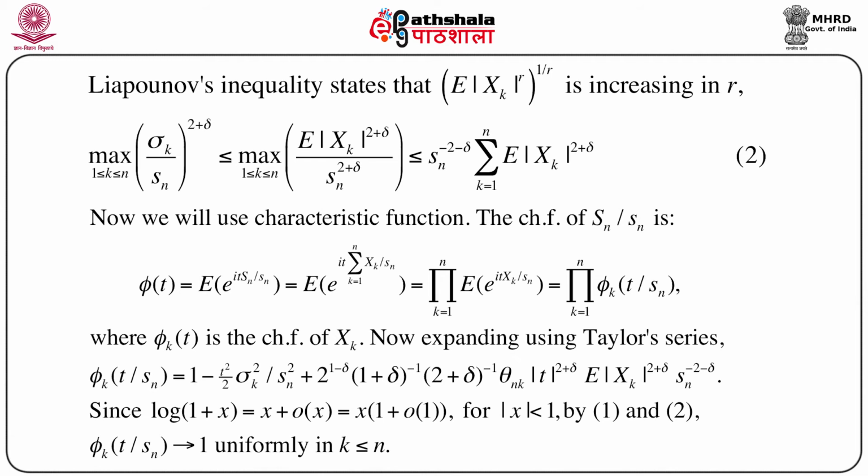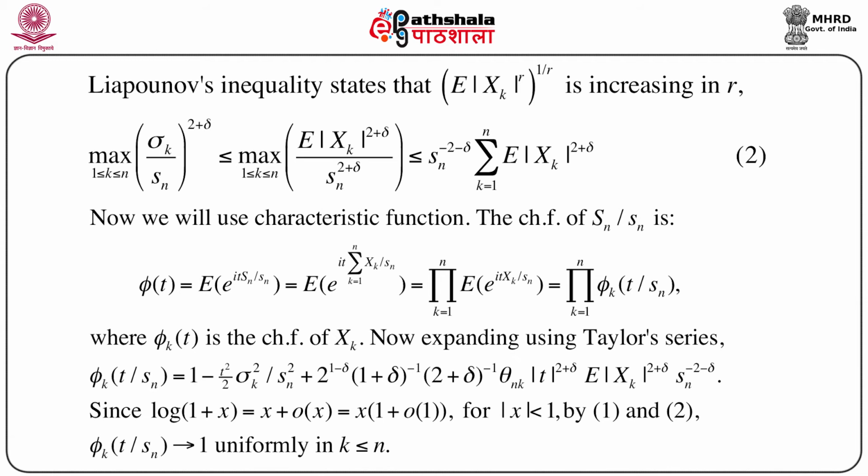Now again, using Taylor's series, we can expand this phi k t, and hence phi t later on, to see that phi k t by sn equals 1 minus t square by 2 sigma k square by sn square plus 2 to the power 1 minus delta into 1 plus delta to the power minus 1, 2 plus delta to the power minus 1 theta nk mod t to the power 2 plus delta, expectation of mod xk to the power 2 plus delta into sn to the power minus 2 minus delta.